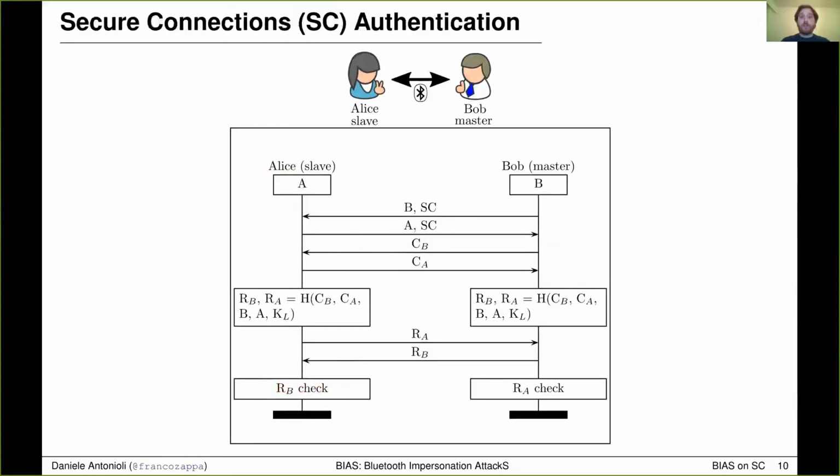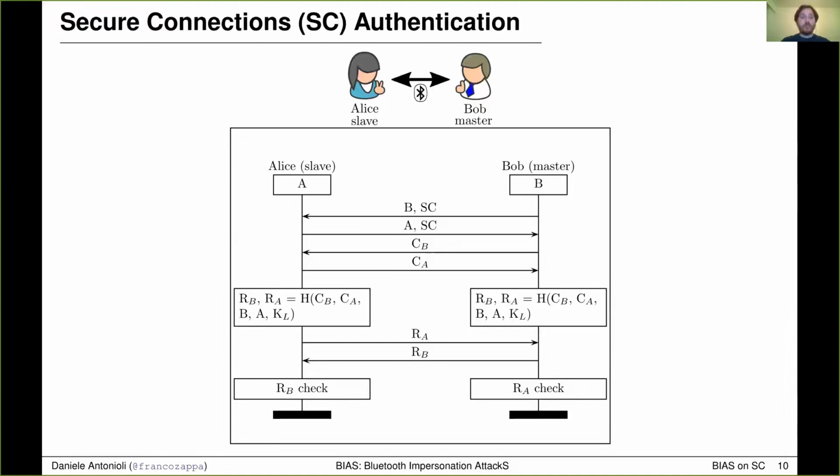We've just seen how to break LSC authentication. Now let's look at secure connections. Secure connections authentication provides mutual authentication with a challenge response protocol. And for this reason it is better than LSC, which only provides unilateral authentication. As we can see from the figure, with the first two messages, Alice and Bob exchange their Bluetooth addresses and they negotiate secure connection support.